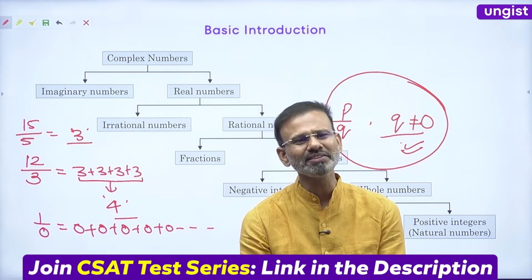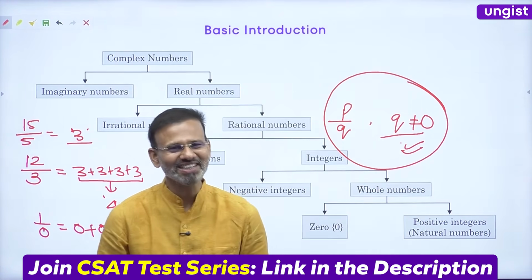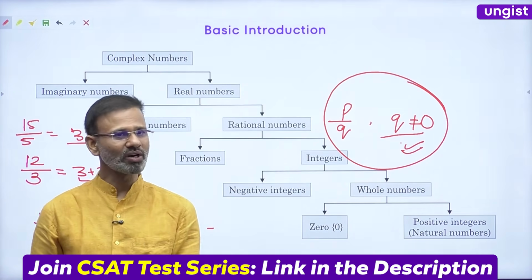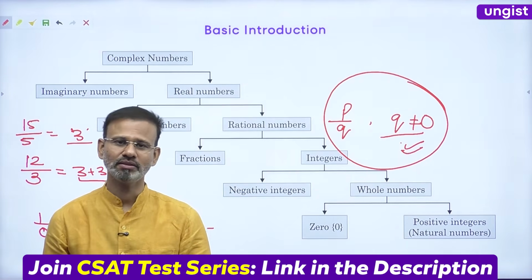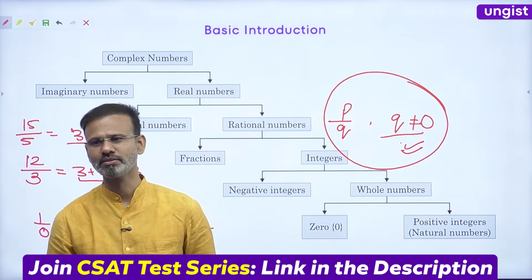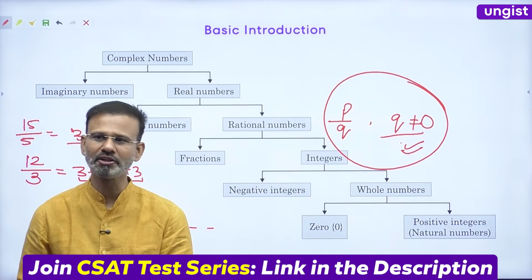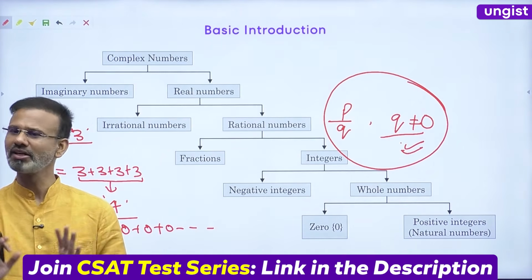P by Q is a fraction. Which means what? A number that can be represented in the form of a fraction will be known as a rational number. That's it. A number that can be represented in the form of a fraction will be known as a rational number. Everybody clear now?